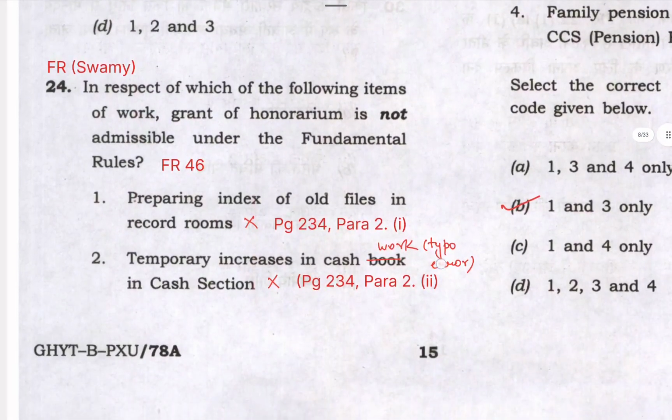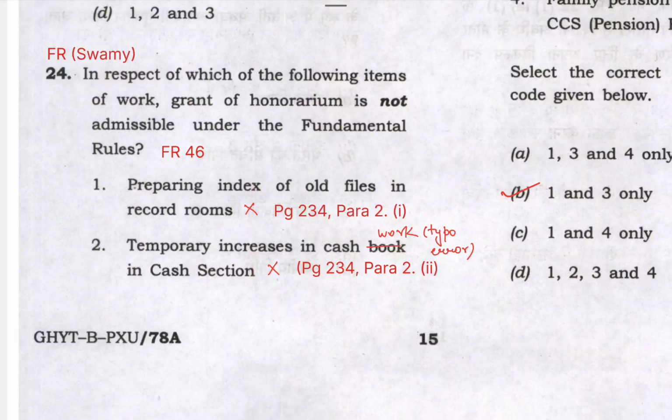Next question is 24. In respect of which of the following items of work is grant of honorarium not admissible under fundamental rules?